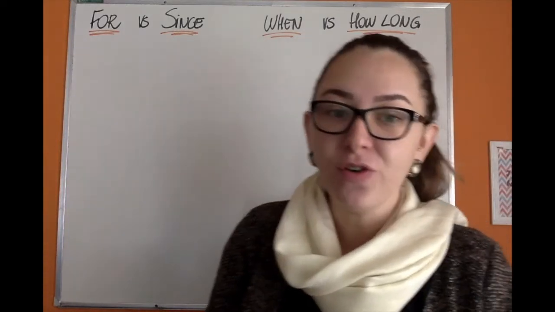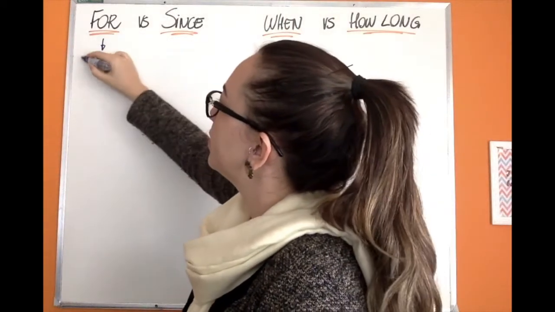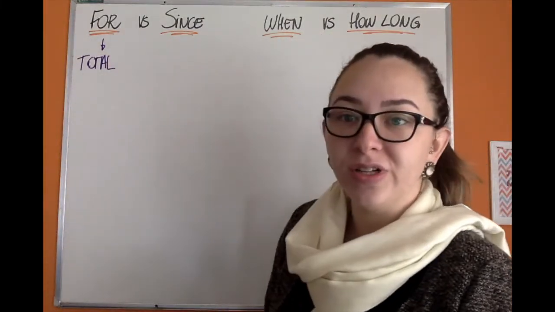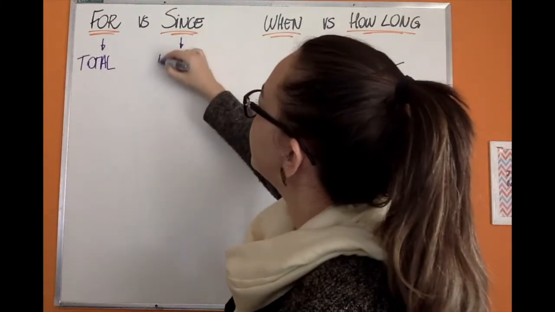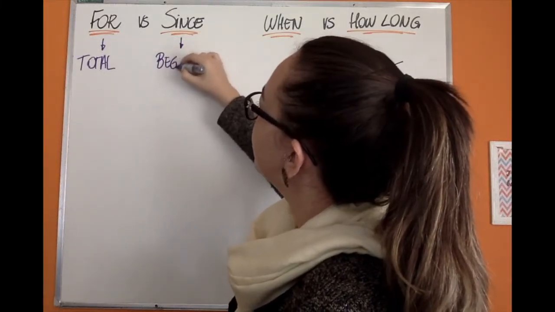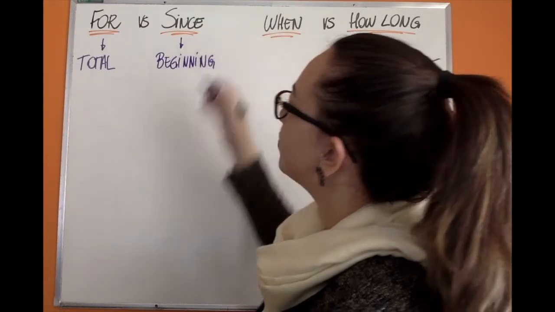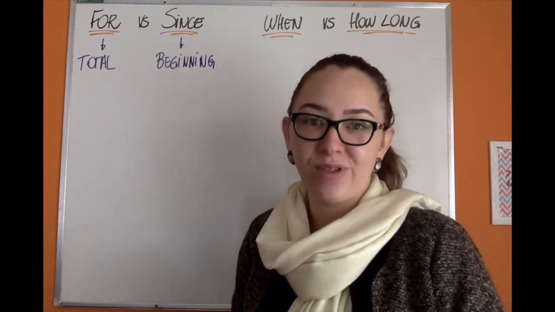We use for to express the total time of an action. And we use since when we express the beginning of something.